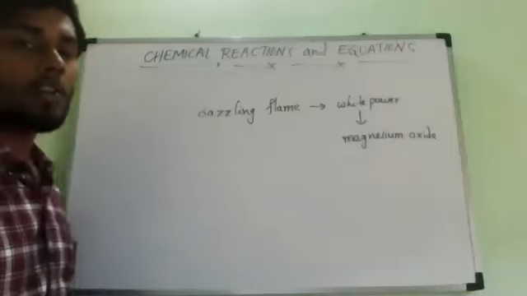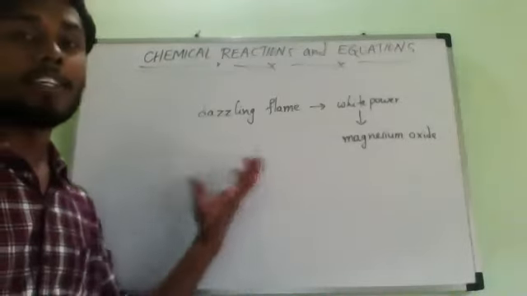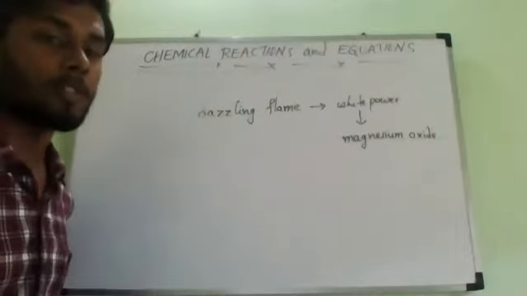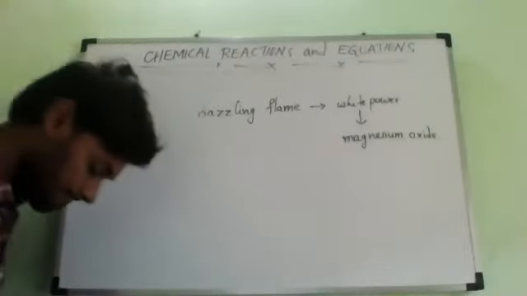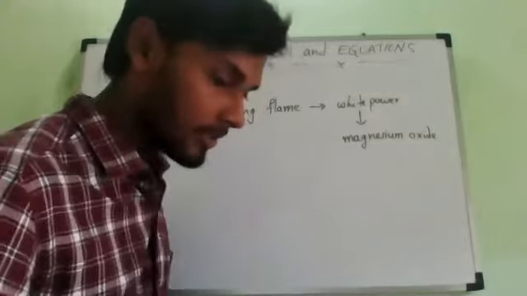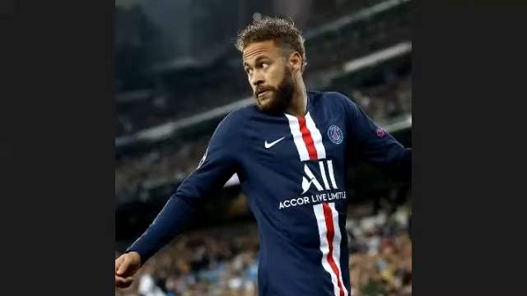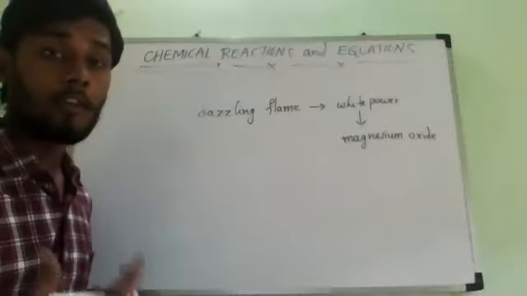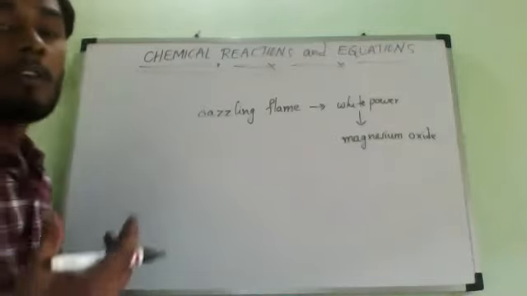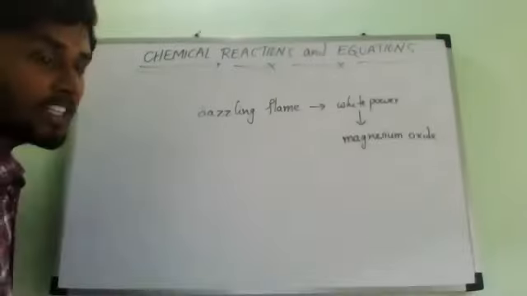So actually what is going to happen here on heating? This magnesium combines with one substance. Who is that substance? Oxygen. From where? From the atmosphere, from air. And they will form magnesium oxide.